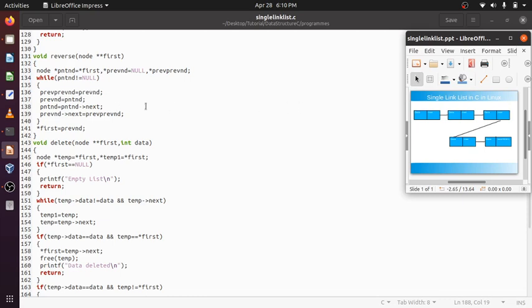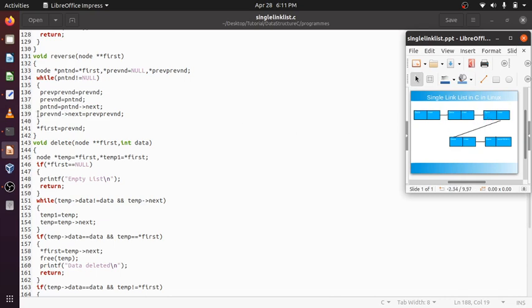Okay. Next iteration, previous to previous node will be made previous node. Now previous to previous will point here. Previous node will point to the next, which is this. Present node will point to the third element, the third node.